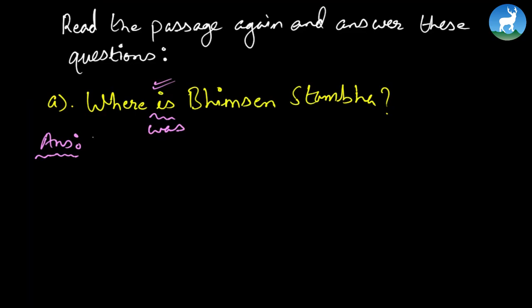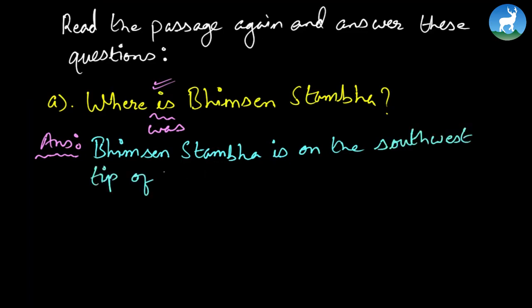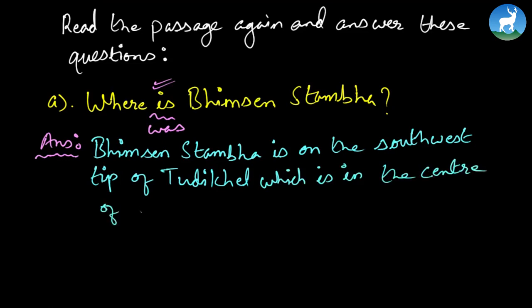By the way, never begin your answer from 'it', okay? Because you will have to then figure out first what this 'it' is standing for. So always make sure you begin with clarity. Whenever you answer, give immense clarity that it is answering the question precisely. So where is Bhimsen Stamba? Let's begin. Bhimsen Stamba is on the southwest tip of Tudikhel, which is in the center of Kathmandu city.